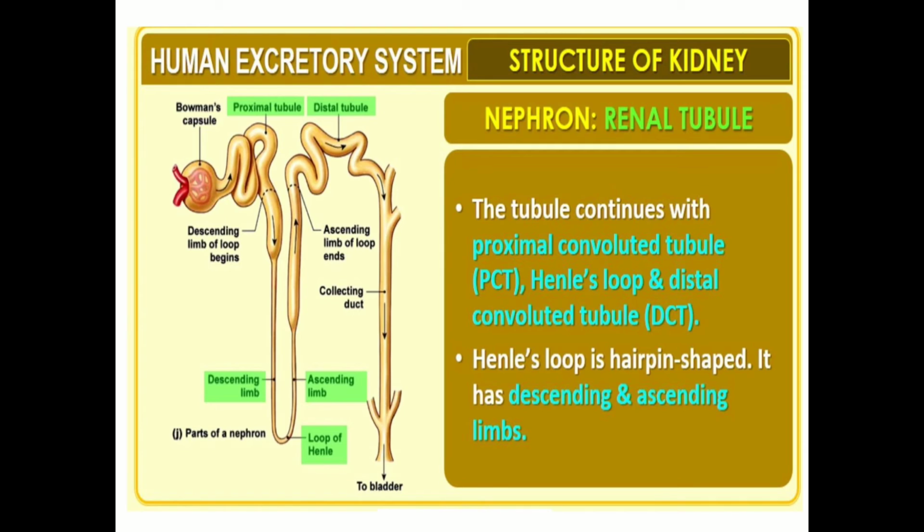So the tubule continues with the PCT, Henle's loop and DCT, that is distal convoluted tubule. Henle's loop is a hairpin-shaped structure and it has descending and ascending limbs.